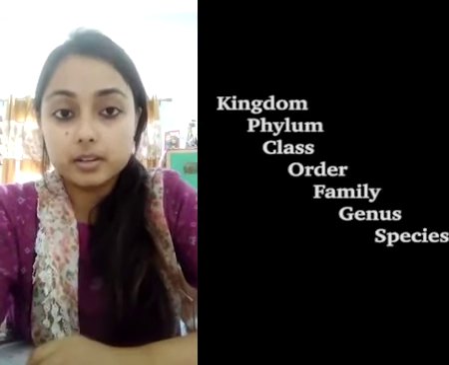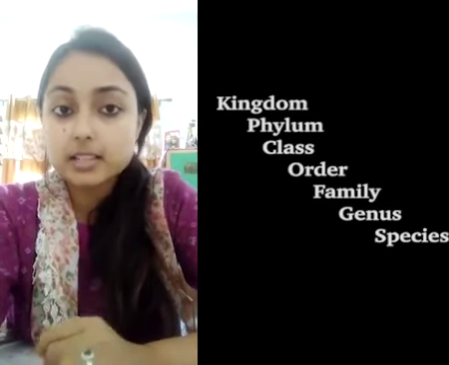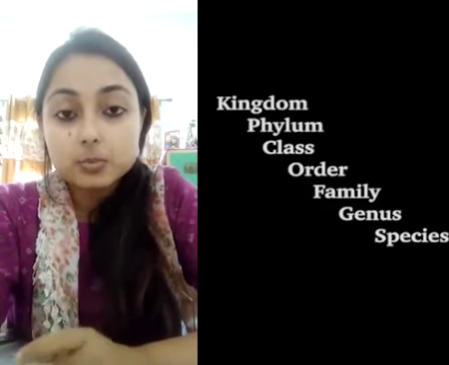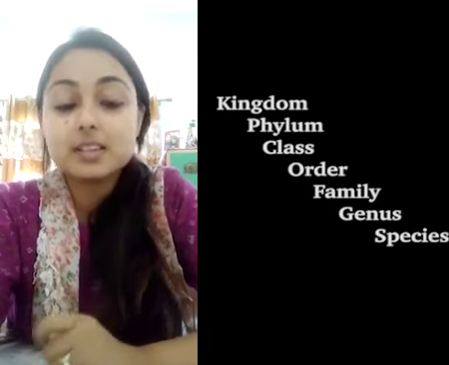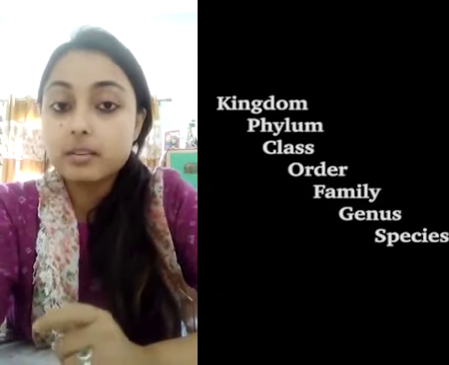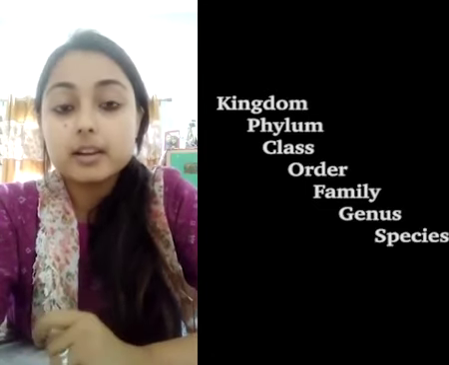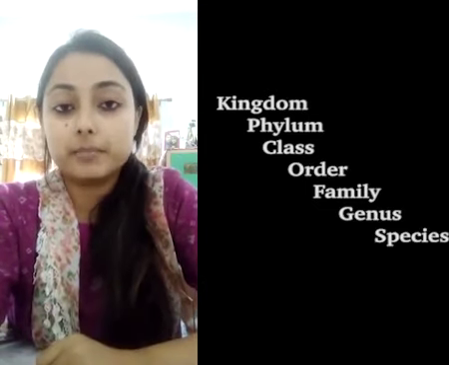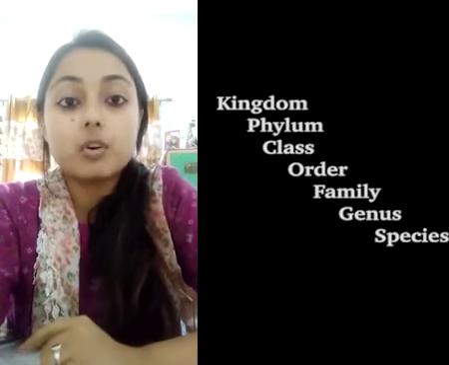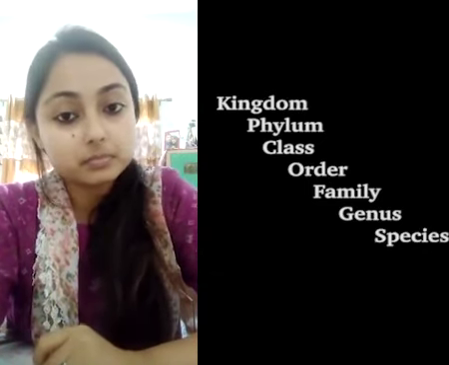In case of cat, Domesticus, the last word, is the species name. In case of dogs, Familiaris is the species name. Canis familiaris is the scientific name of all street dogs.